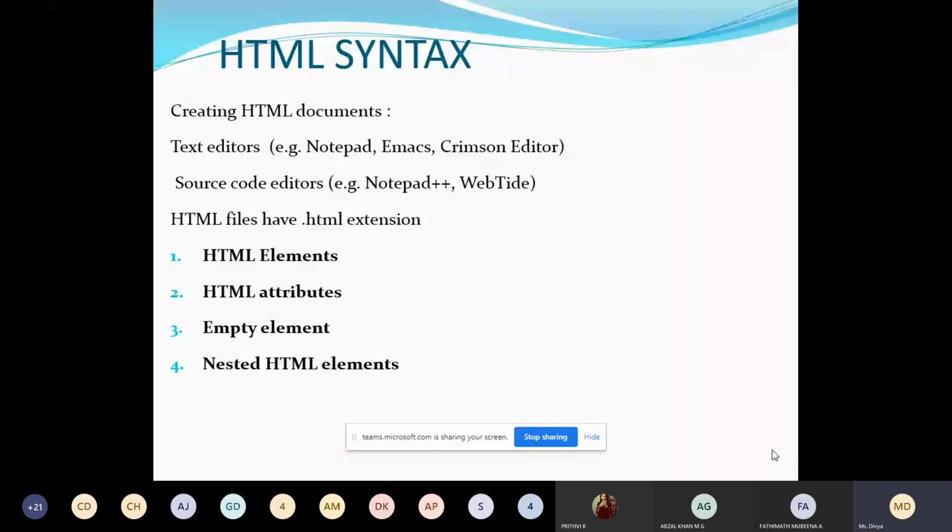In the previous class I already said we can create an HTML5 document using text editors or Notepad. You can go for any text editor, with the extension .html. Today I'm going to explain four topics: HTML elements, HTML attributes, HTML empty elements, and nested HTML elements. I'm going to explain these four things with an example.